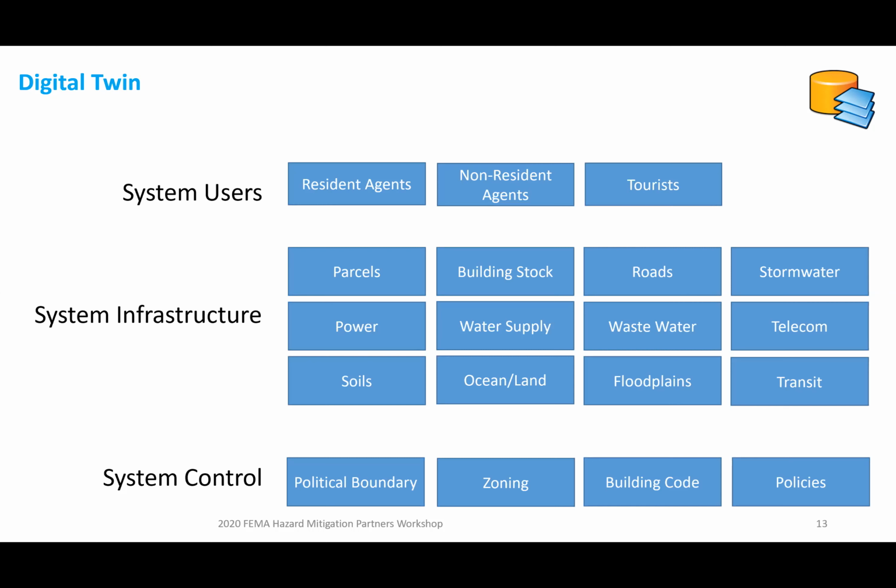The model is agent-based. So if you have a town of 100,000 people, we have 100,000 avatars in this digital twin moving around, going to work, going to school, and so on. And this is how we measure disruption for future climate change. And then we have system control down the bottom there. You have controls on what can be built, where it can be built, zoning, political boundaries and policies, building codes, and so on. Those are also within the tool, so that when new development occurs, it's actually controlled. And when you create adaptation scenarios, you can actually change policies and see what impact they have in the future.